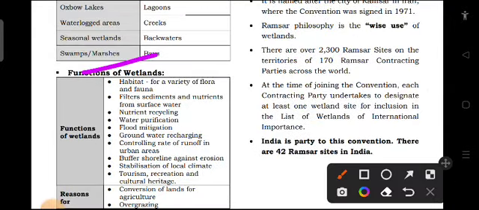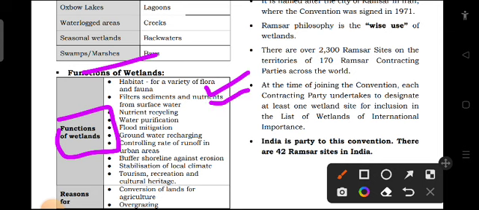First one, functions of wetland. They are used as a habitat for a variety of flora and fauna, and they filter sediment and nutrients from surface water. It is helpful in nutrient recycling, water purification, flood mitigation, groundwater recharge, controlling rate of runoff in urban areas, buffering shoreline against erosion, stabilization of local climate, tourism, recreation and cultural heritage. So these are the various uses or functions of wetland.